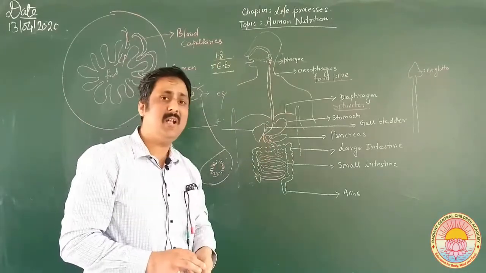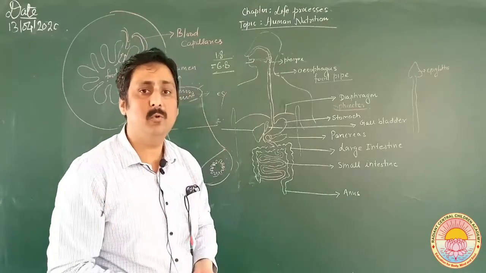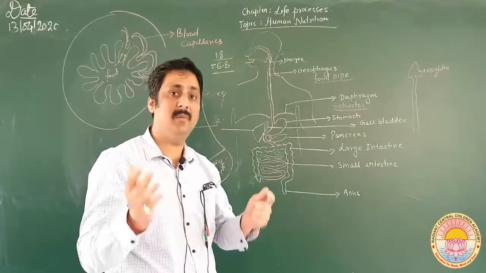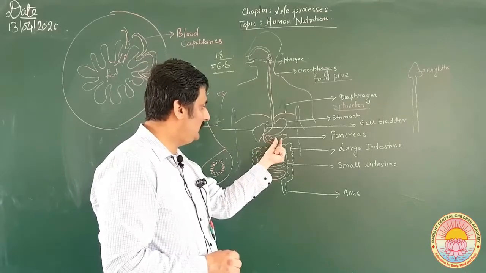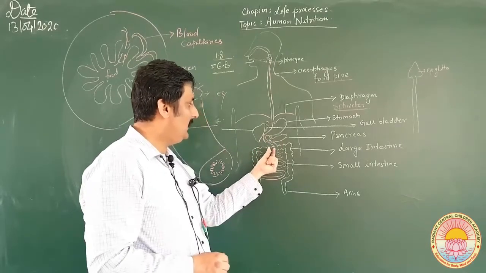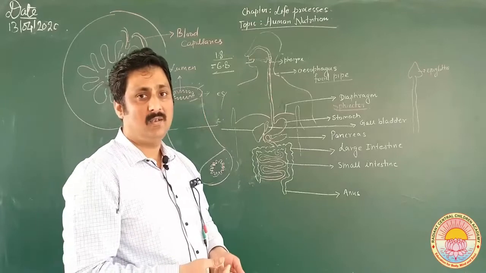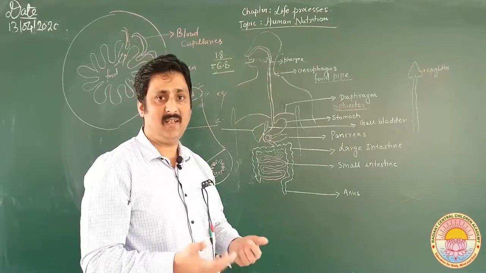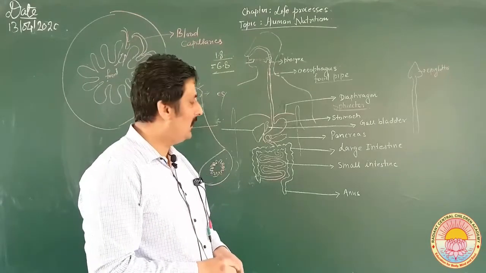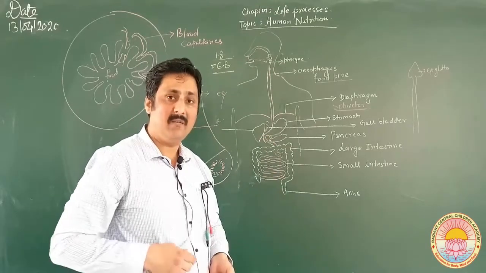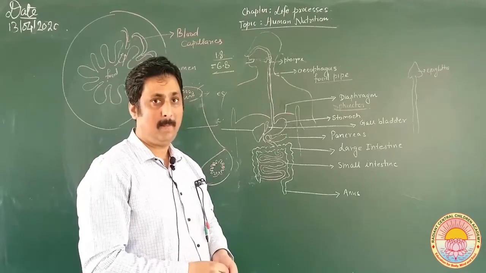This duodenum is the place where the complete digestion of the food takes place. And I have discussed about the work of the pancreas. In case of the duodenum, the walls of the duodenum also release certain enzymes responsible for the digestion of all the three components of the food, and here the complete digestion takes place. Apart from that, the small intestine is also the area where absorption takes place.